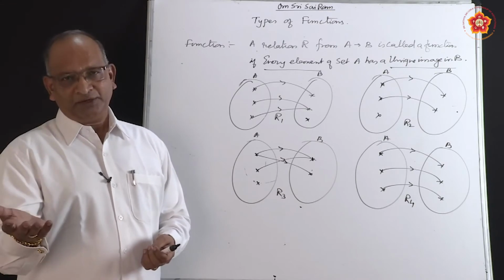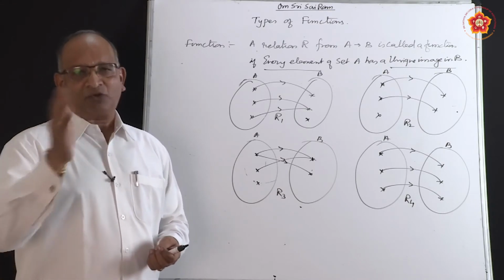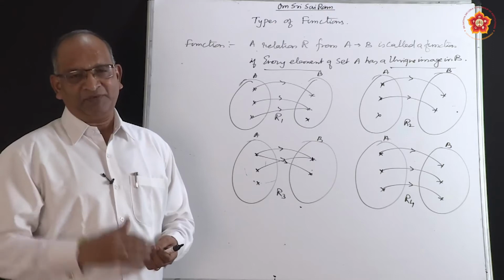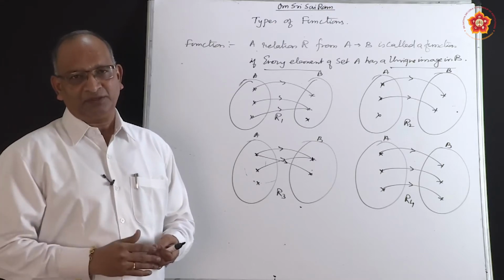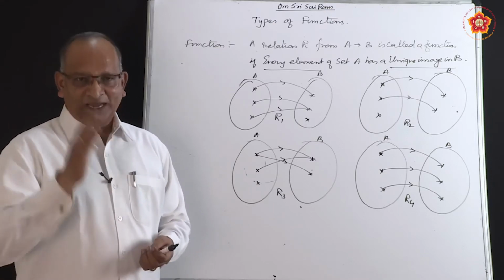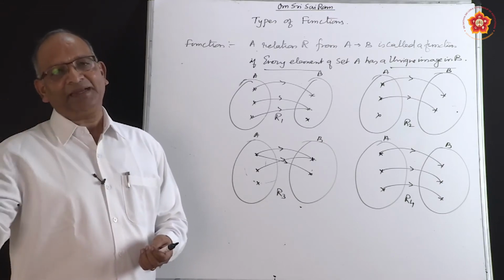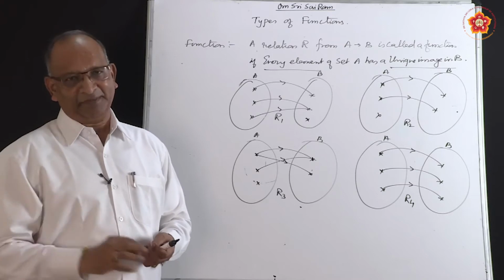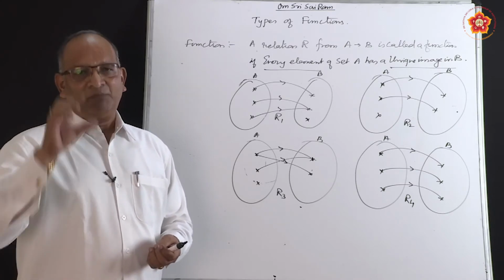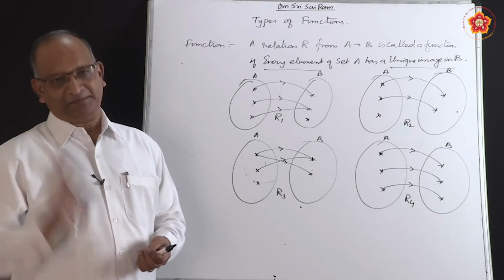It is called onto when codomain is equal to range. When codomain is not equal to range, then it is into. 1, 1, many one. 1, 1 means what? Each element is independently related to independent element. Many one means what? More than one element is related to same.